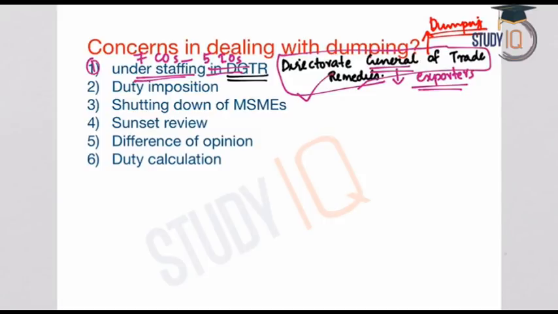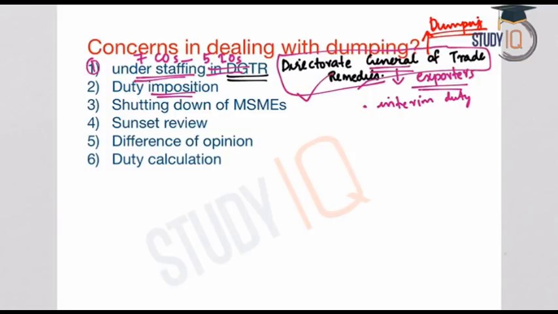Now coming to the second concern, it is duty imposition related concerns. Generally, an initial investigation is conducted in case of dumping or any other unfair trade practice. And if during the initial investigation any injury on account of dumping is found, what is done? An interim duty is levied, in order to provide immediate relief to the industries in India.